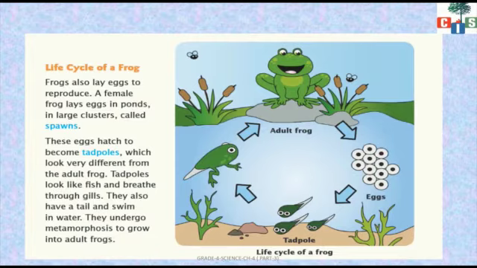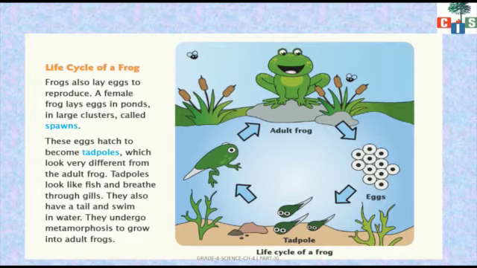You can see in the figure, the tadpoles look very different from the adult frog. You can see in the picture, the frog and the tadpole both look very different from each other. Then tadpoles look like fish and breathe through gills.